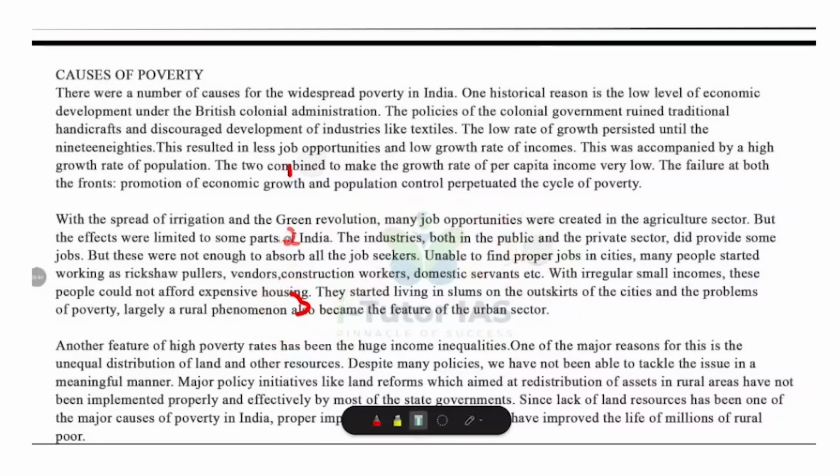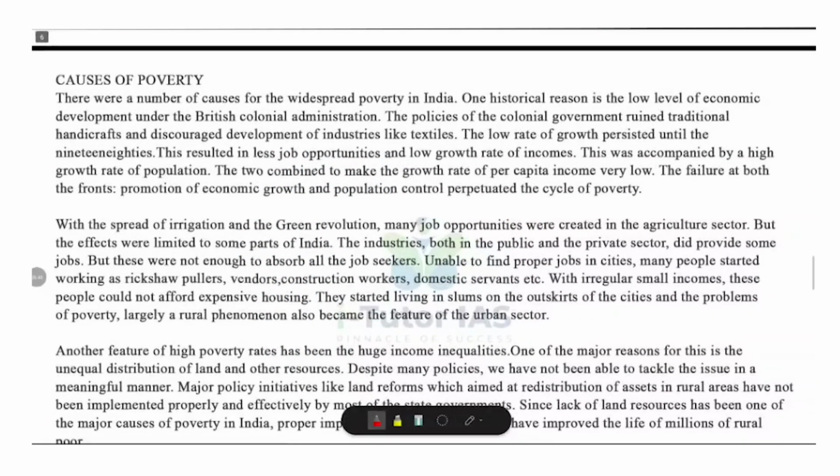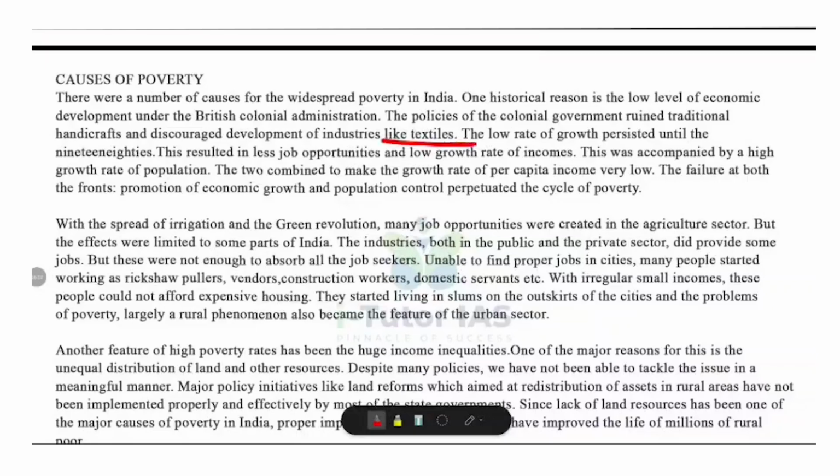What are the historical factors? During the British colonial period, economic development was very low. Policies of the colonial government destroyed traditional handicrafts and discouraged industries like textiles. This resulted in fewer jobs and low income growth while the population grew rapidly. The combination of low per capita income growth and high population growth perpetuated the cycle of poverty.